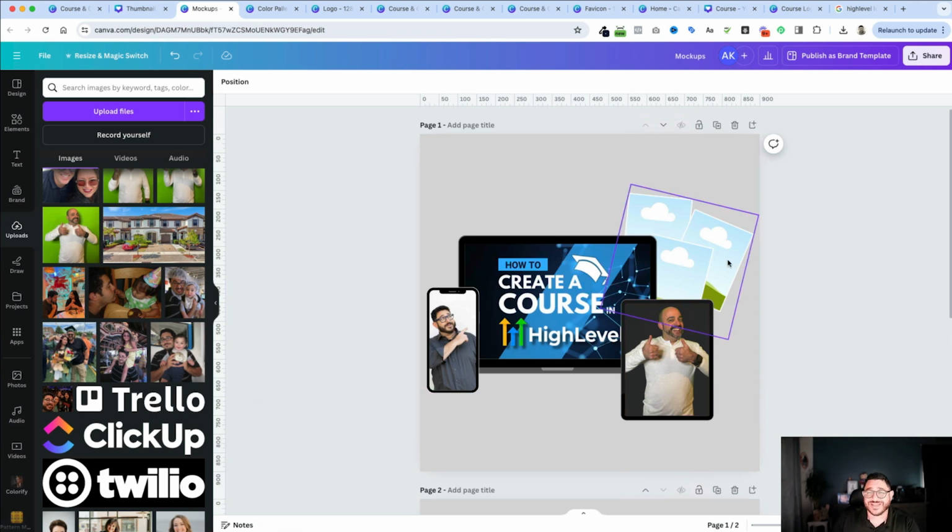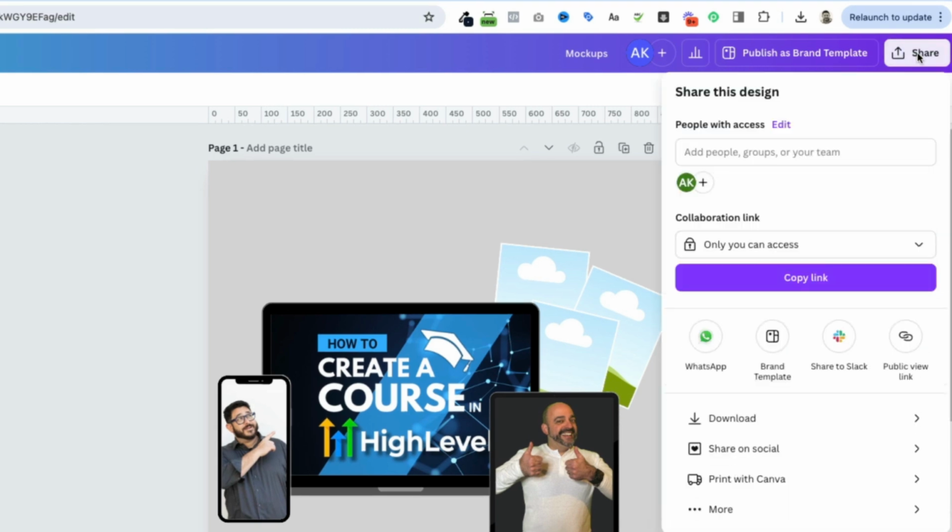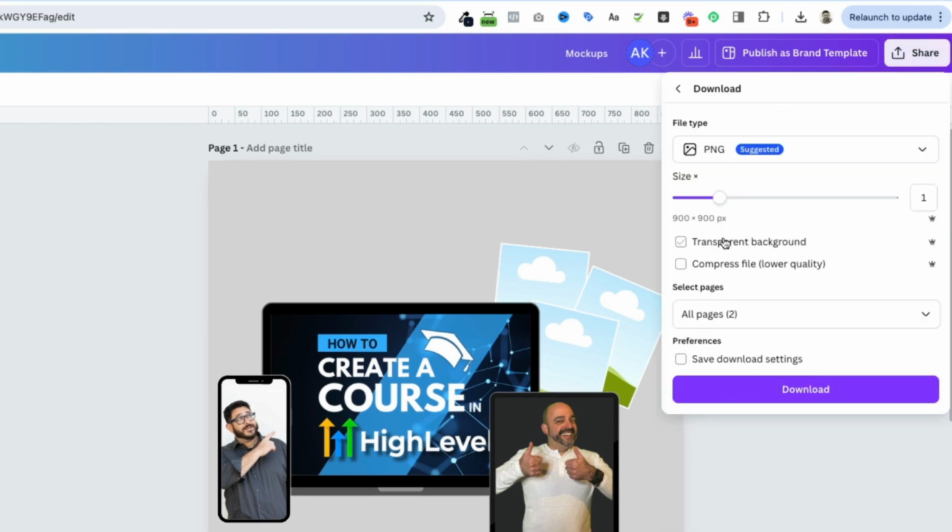And when I'm ready, I'm going to download these images. But this is going to be a little different. Because I'm going to use these in my funnel, I don't want this gray background. In order to do that, I'm going to click share. I'm going to click download. And then I'm going to click transparent background. That's going to eliminate this gray in the background.